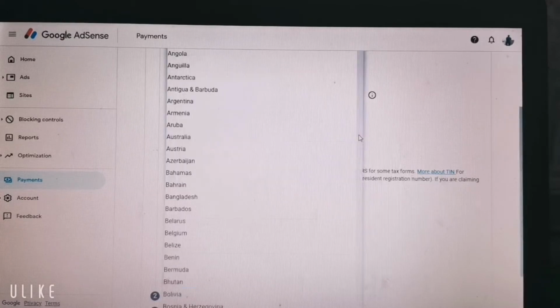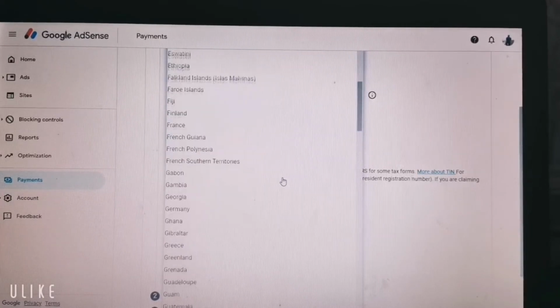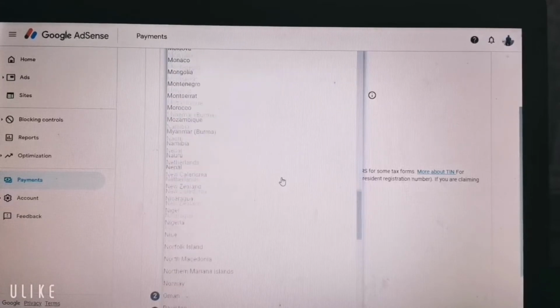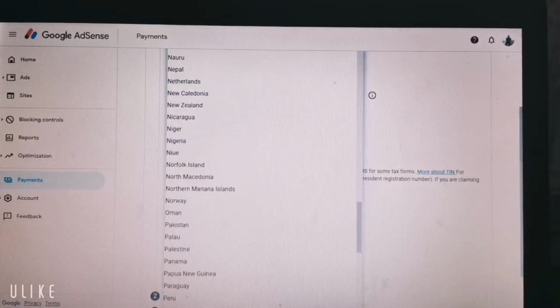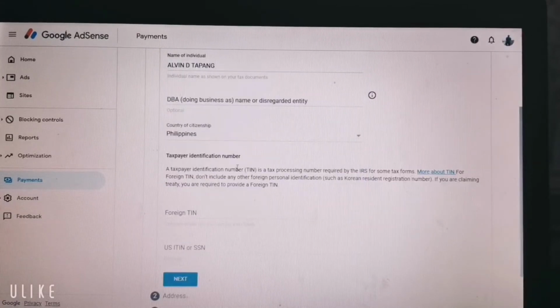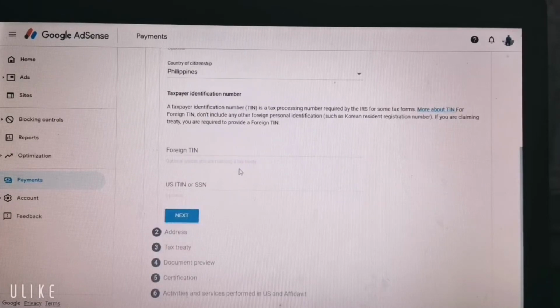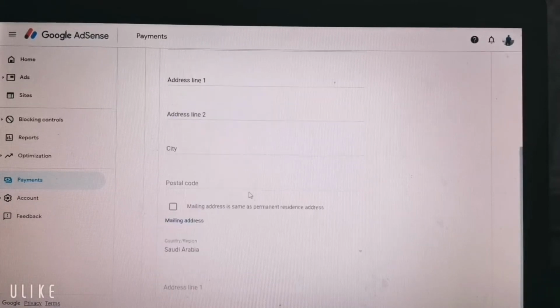I will choose my country, which is the Philippines. Under tax identification, they are asking for the TIN number, which is also optional. I will leave this blank because I am not in the US. Then I will click next.